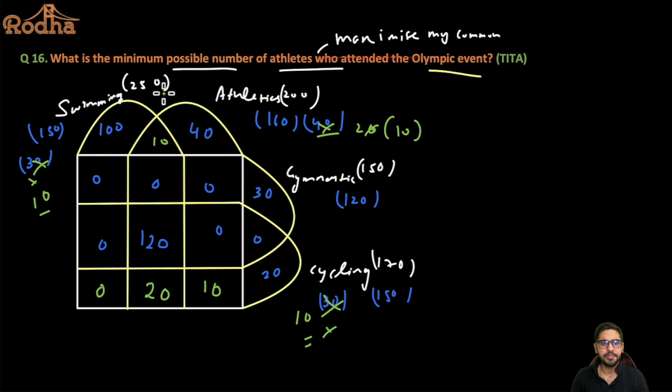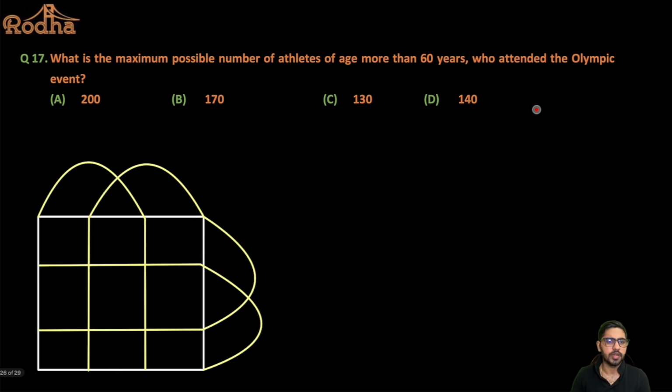Let's add everything here. So 100 plus 40 is 140, plus 10 is 150, 150 plus 30 is 180, 200, and 320, and 340, and 10, 350. So the answer should be 350 for the first question here. All right, let me recheck once. 100 plus 10, 110, 150, 180, 200, 210, 210 and 220. 120 is 330, and 20 is 350. Yes, so that should be definitely my required answer. All right, let's move ahead to the next one here.